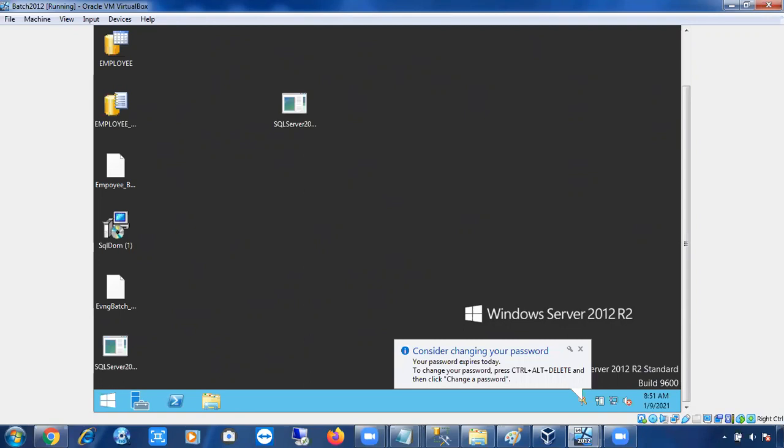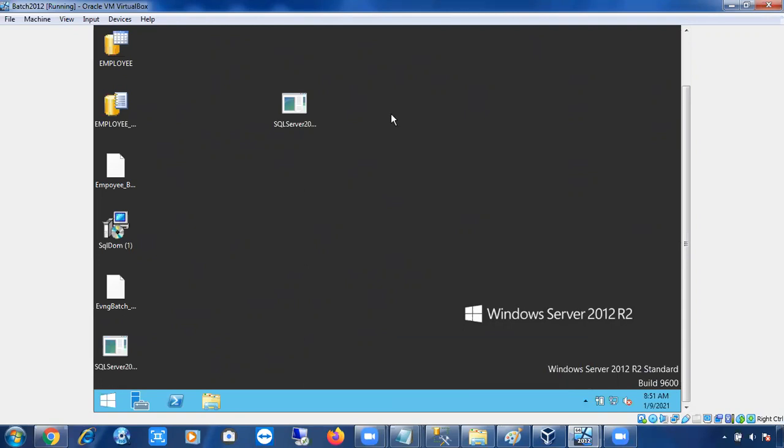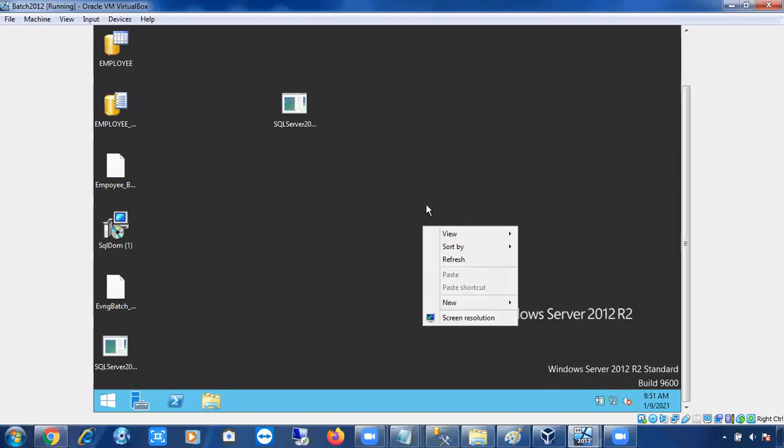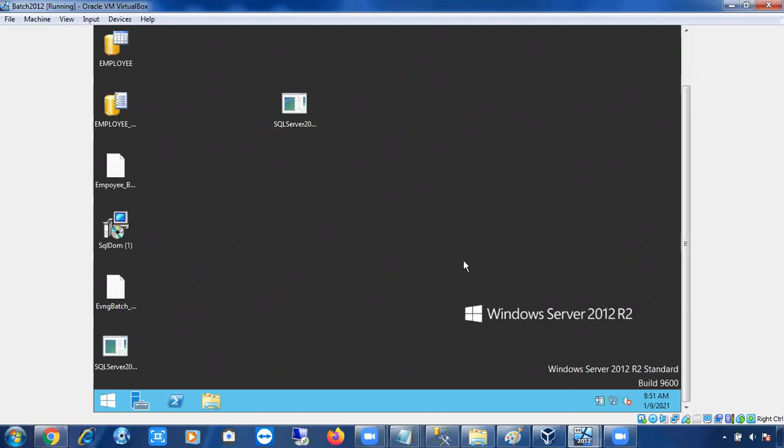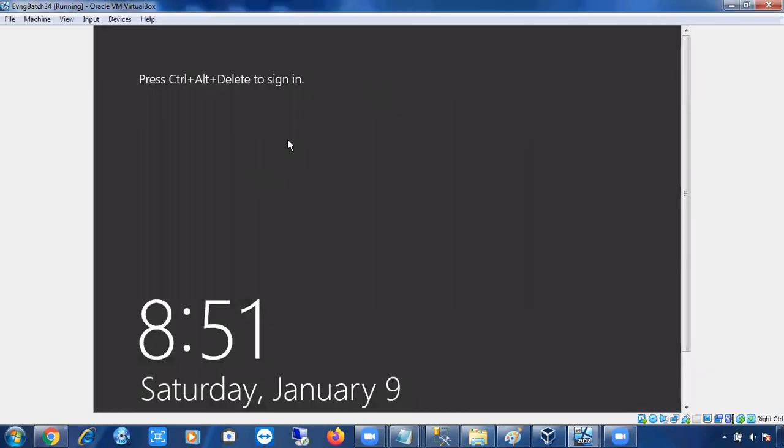Okay, fine. Next today. So this is my Windows server. That's simply one machine. In my laptop I have created one more virtual machine. This is my laptop, you can see, right? In this laptop I have created one more virtual machine. Like that, you can create as many virtual machines as you need, but again it depends upon your storage. I have 1 TB of storage and 12 GB of RAM. So I am sharing my resources with the virtual machines, so I can create multiple machines.